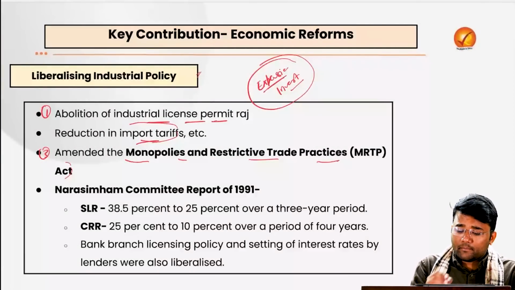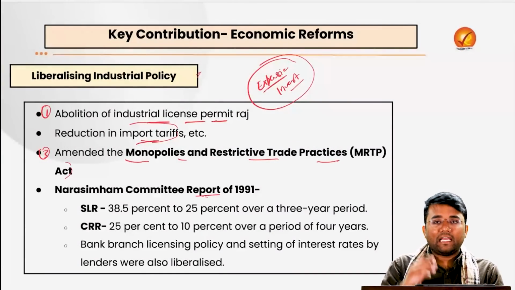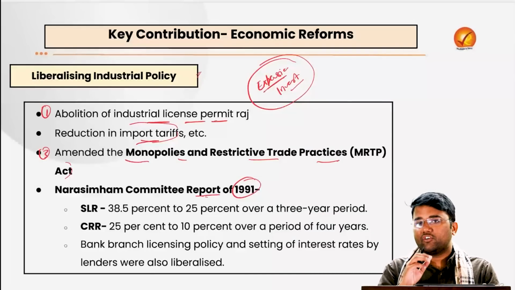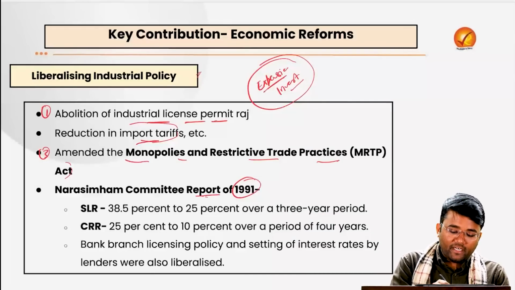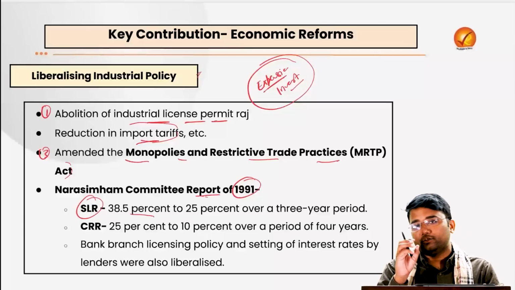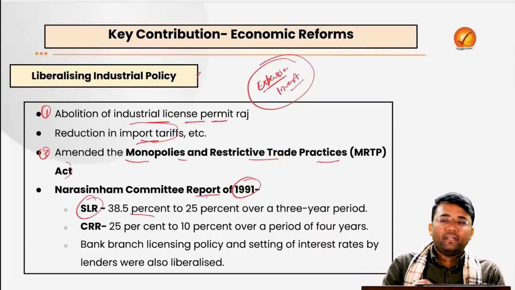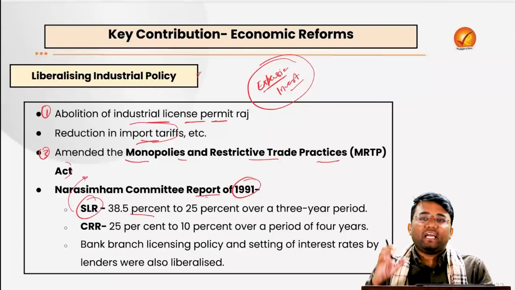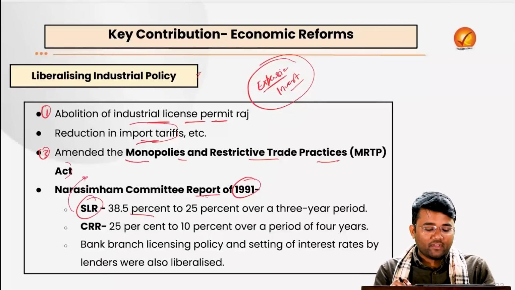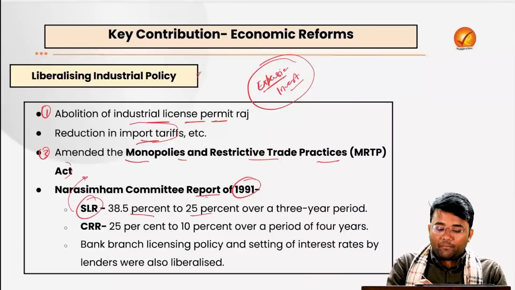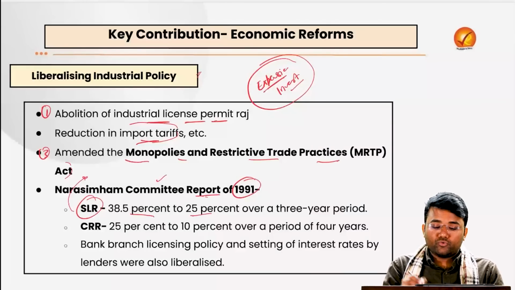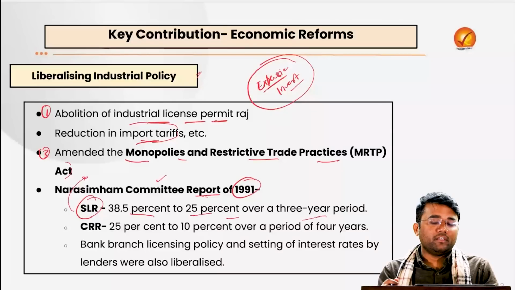Also, the Narasimhan Committee report of 1991 recommended some other things that the government should do. First, they recommended to reduce the SLR, or statutory liquidity ratio, which is the amount of money that a bank has to keep with the RBI itself. The committee recommended reducing it from 35% to 25% over a 3-year period.